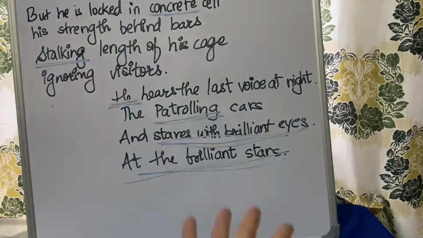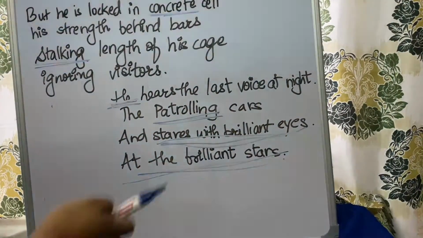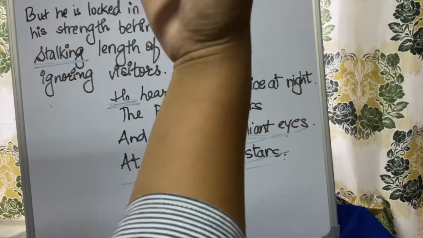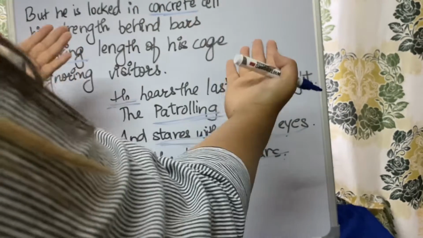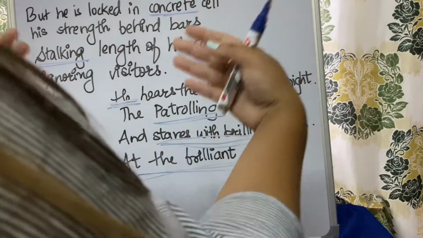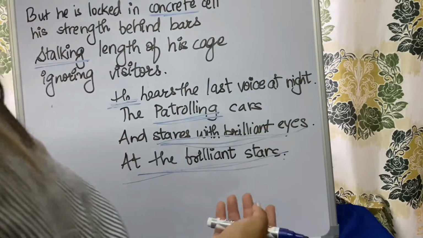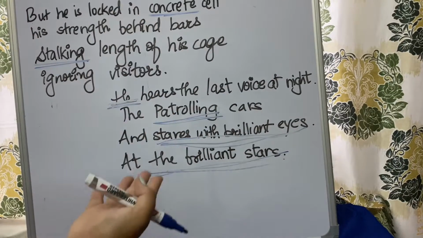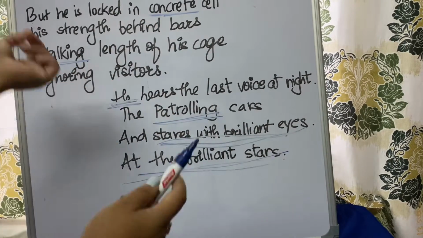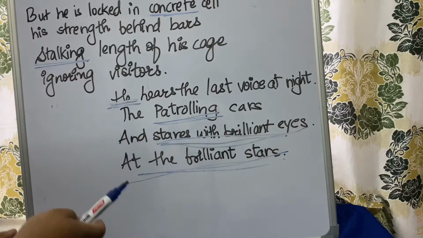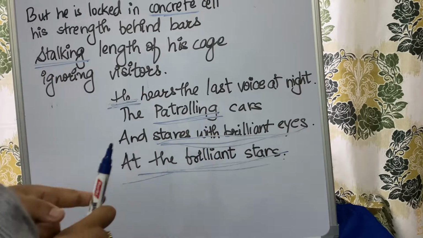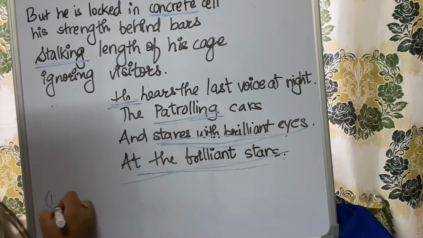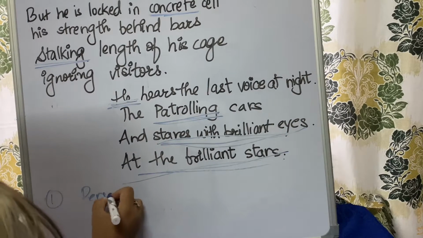So what did we learn in this poem is that there are many poetic devices. The first thing is the poet compares a tiger in a zoo versus a tiger in a jungle or a forest. And there are many poetic devices in this poem which you'll come across, which I've already explained before. So let's just revise it once. So first one is personification, where the tiger was referred to as he. So the first poetic device is personification.